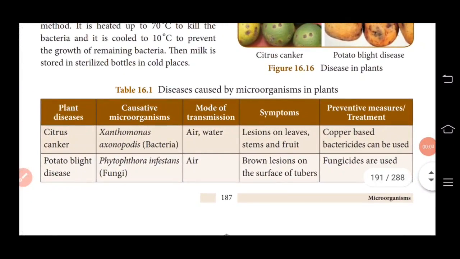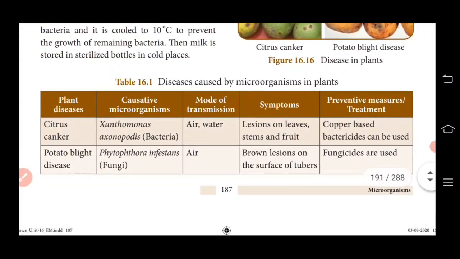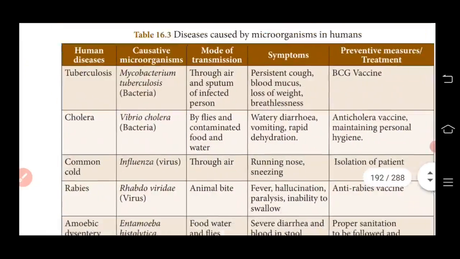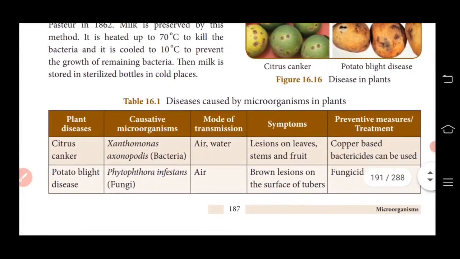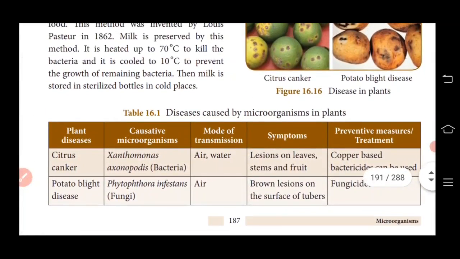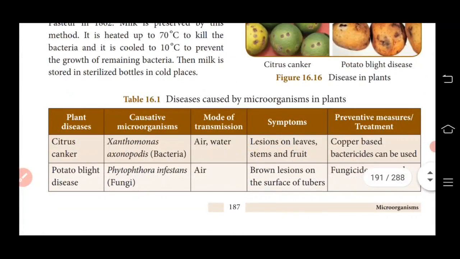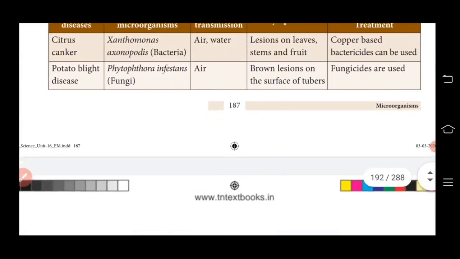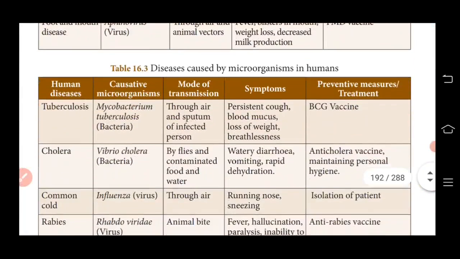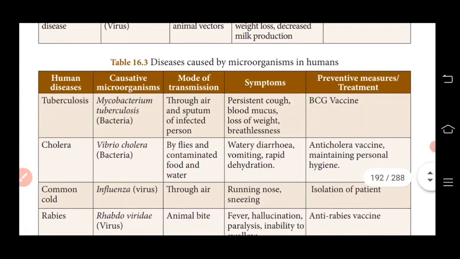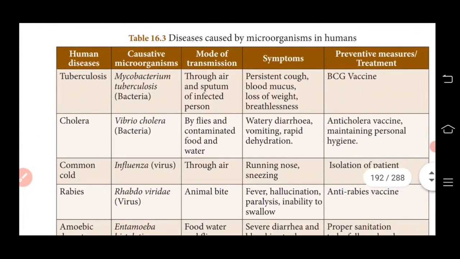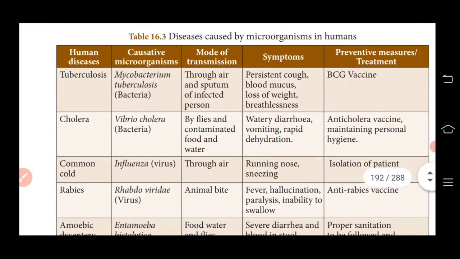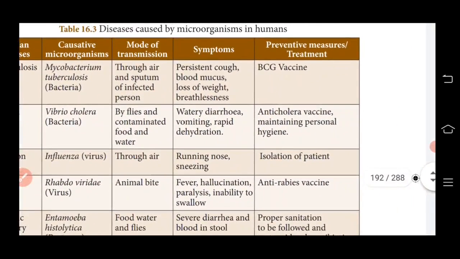Students, diseases caused by microorganisms in plants, animals and humans are very important for detailed answers. So you have to read all the diseases caused by microorganisms, especially those in humans, which is very important. Read all the diseases caused by microorganisms in human beings, and also the preventive measures.